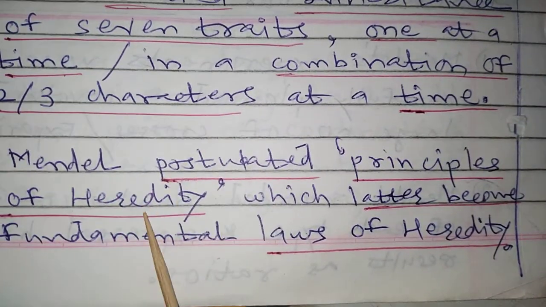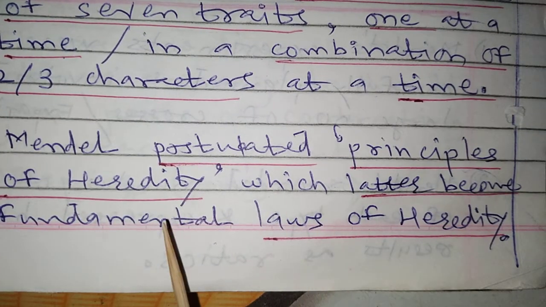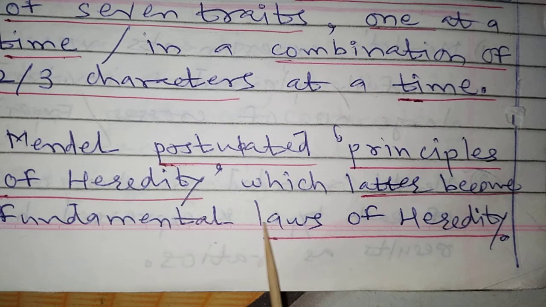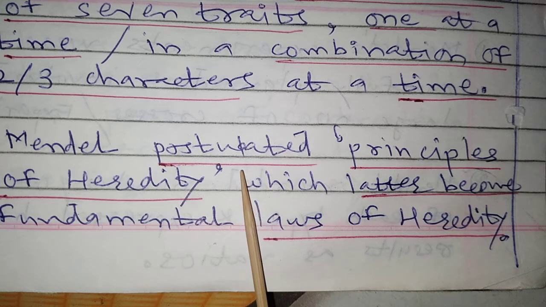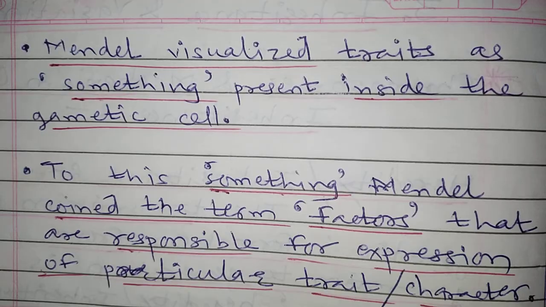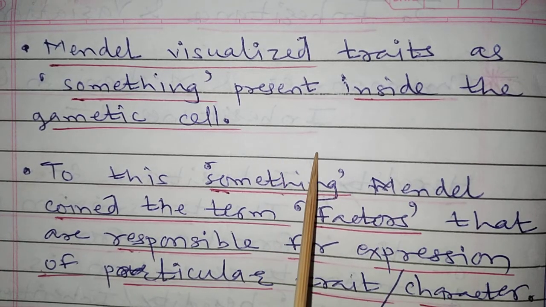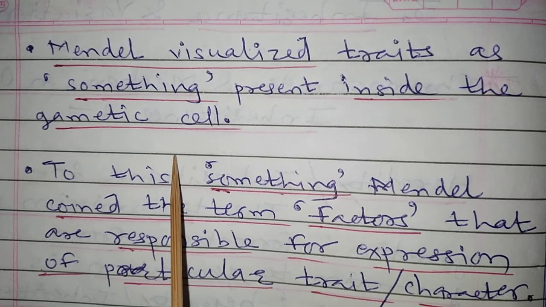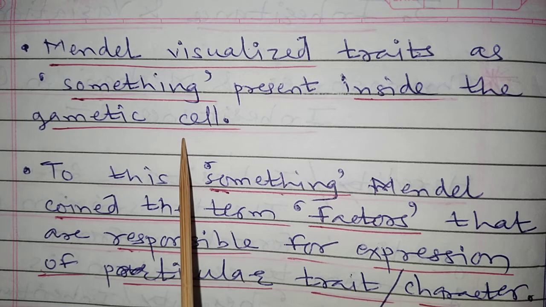Mendel postulated principles of heredity, which later became the fundamental laws of heredity. So the fundamental laws of heredity were first postulated by Mendel. Mendel visualized traits as something present inside the genetic cell. At that time science was not so advanced.